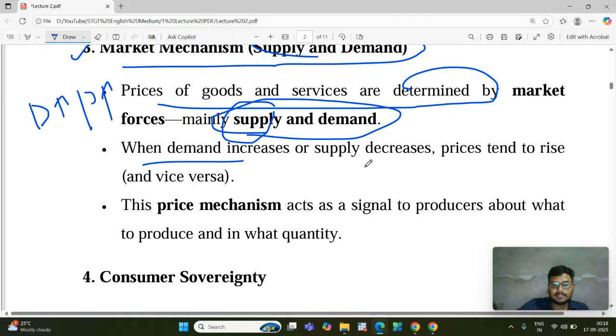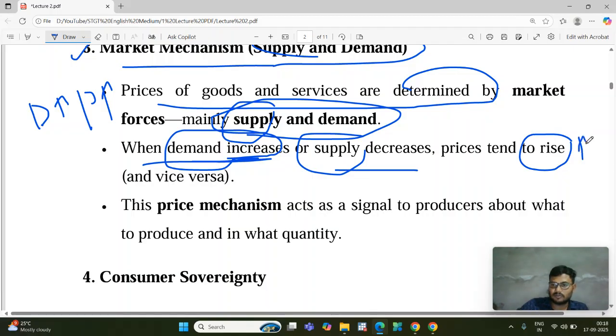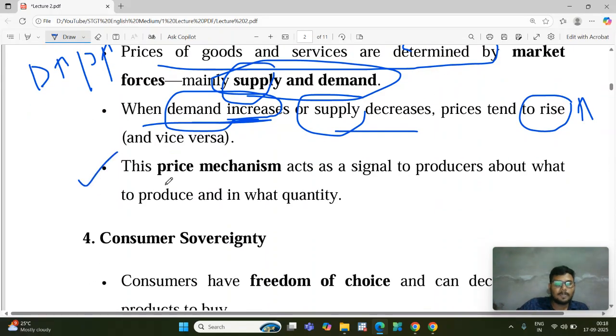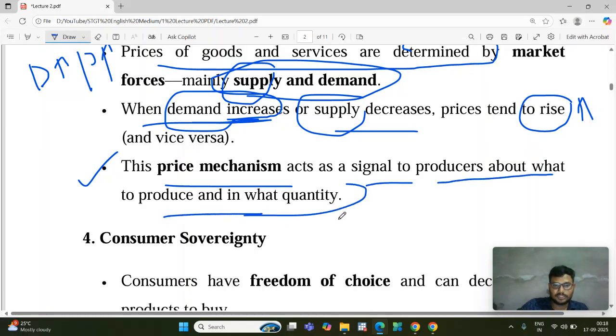When demand increases more than supply, then obviously the price will rise automatically. The price mechanism acts as a signal to producers about what to produce and in what quantity.